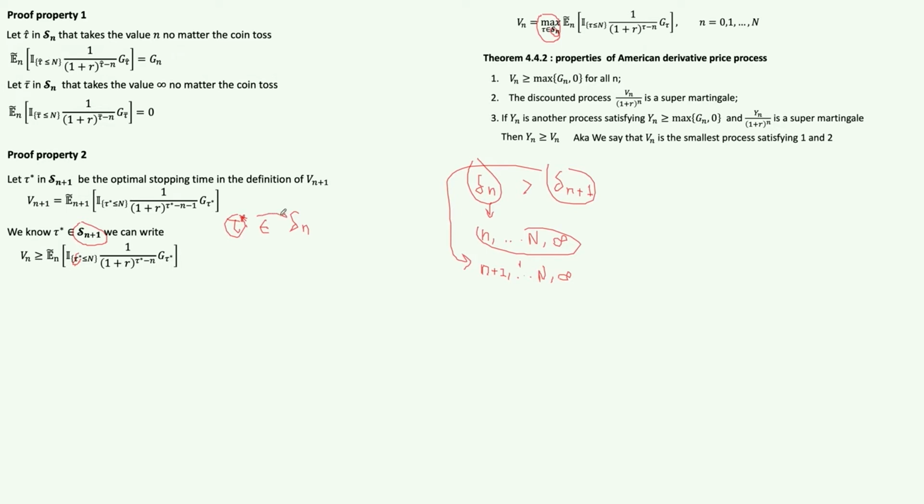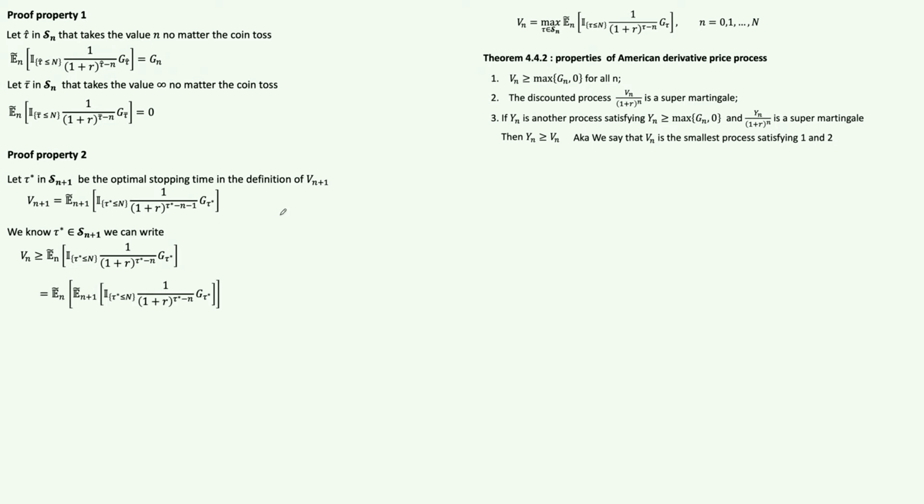So this relationship holds. And when we know this, we can use iterated conditioning, as we have seen in chapter 2, I believe. If I take the expected value at time n, that's the same thing as taking the expected value at time n plus 1 and then conditioning on time n, just like iterated conditioning, where this value here is exactly the same value that we're seeing here.